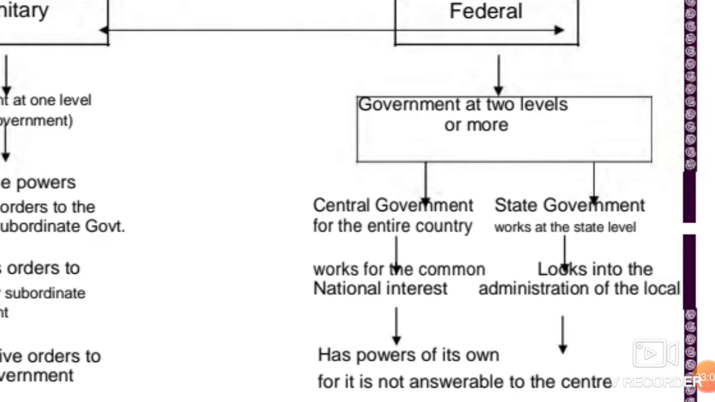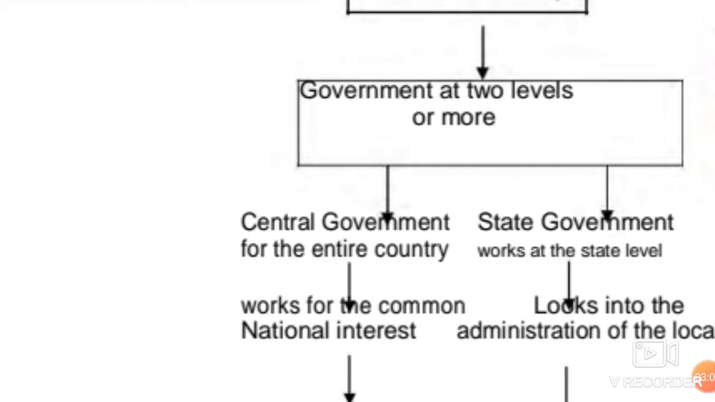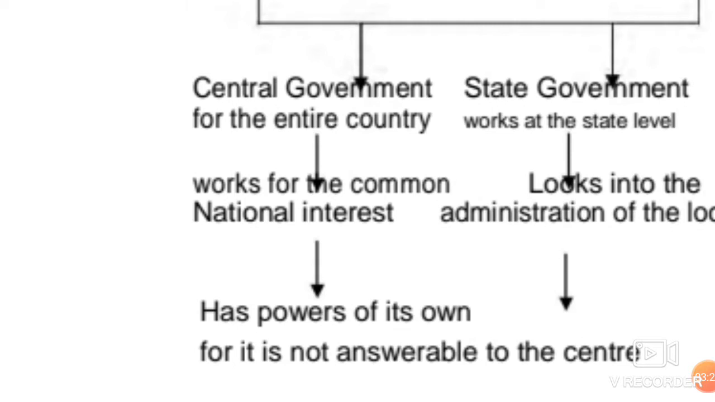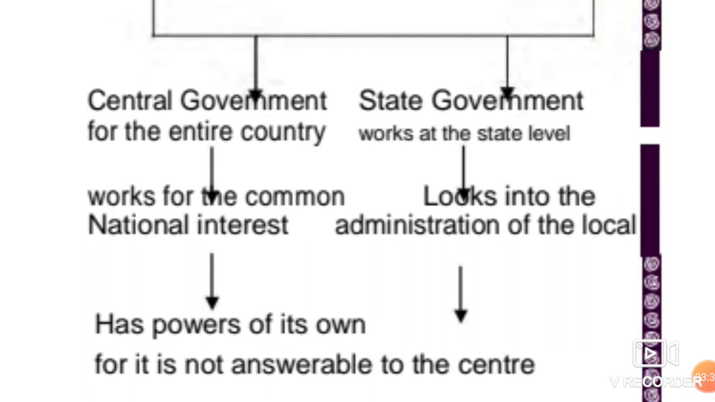If I say central government, it would be working for the national level issues. It would be dealing with all those topics which should remain uniform in all the regions of the nation. Likewise, state government would be dealing with the state-specific issues or the regional issues. Clear? Central government would have the power to deal on its own and would not be answerable to anyone, whereas state government would be looking into the administration of the local level and all.